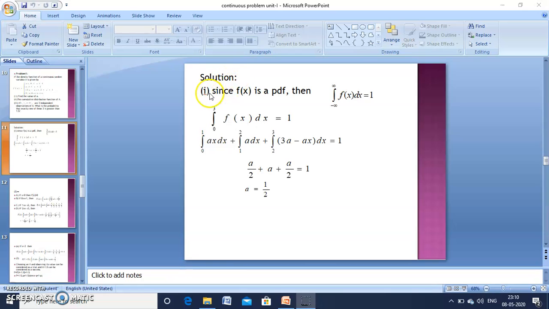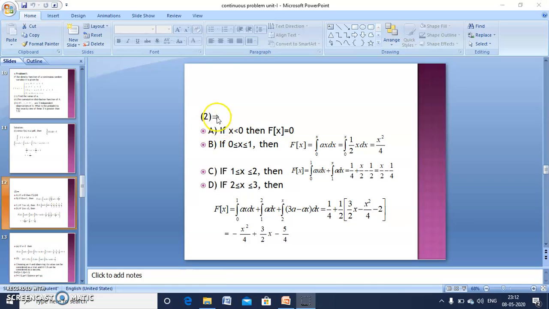Coming to the solution, first one: since f of x is a PDF as given in the question, it has to satisfy the condition integral from minus infinity to infinity of f of x dx is equal to 1. So our range is 0 to 3. Within this range, we don't have a single f of x, so the interval must be split into 0 to 1, 1 to 2, 2 to 3 and substitute the corresponding f of x within this integration. Integrate all three, which is equivalent to 1. Then finally we get a equal to 1 by 2.